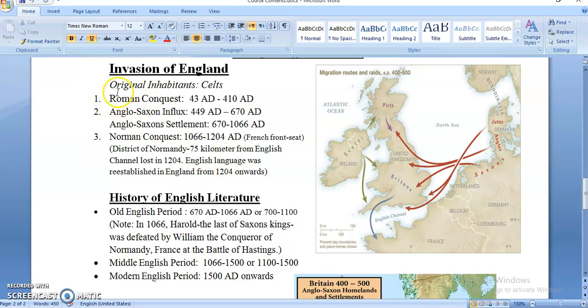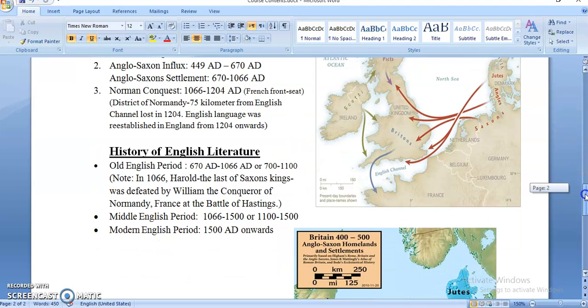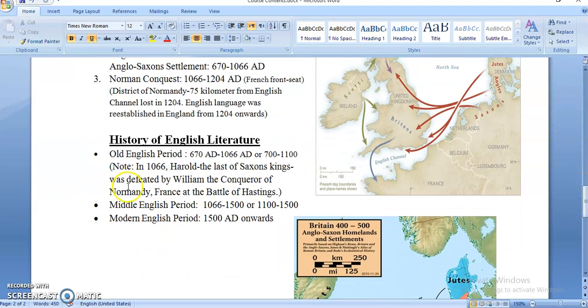Now, I just covered invasion of England from 3 nations. One was Roman nation, Anglo-Saxon or Germanic tribes, then Norman conquest, Normans from France. Now, relating to these political happenings, we have history of English literature. So, Old English period starts from 670 AD to 1066 AD.